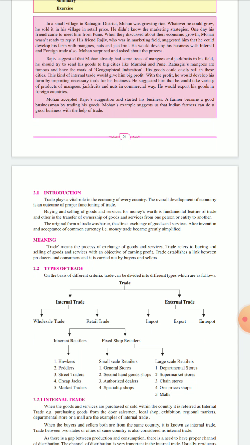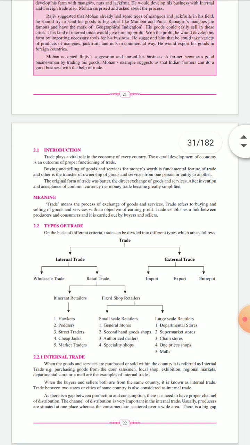So here trade is a great link between the producers and consumers, and it is carried out by the buyers and sellers. Okay, so this trade is divided into many categories. Let's see the categories of trade. Trade is classified into internal trade and external trade. Internal trade is divided into wholesale trade and retail trade. Retail trade is divided into itinerant retailers and fixed shop retailers.